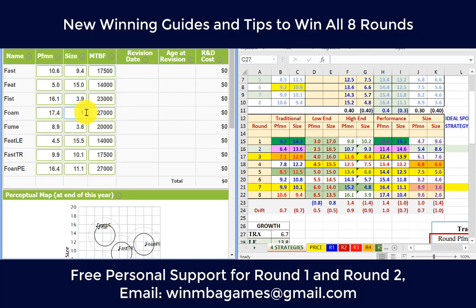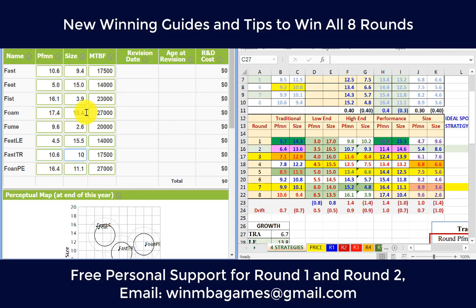So for low end, traditional and performance, we can control the 3 market segments. And for high end and size, we also lead the game with a few segments with high sales. And this is round 8, we just keep going.